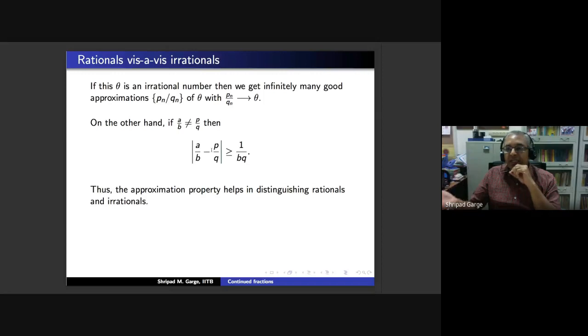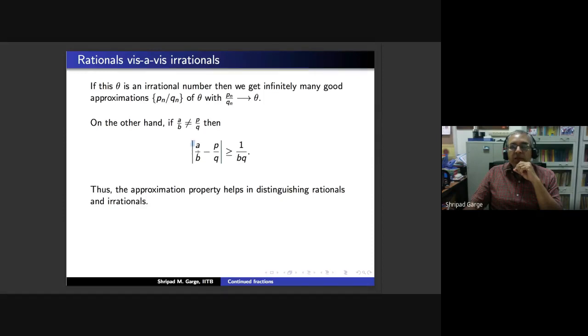If you have an integer which is either positive or negative, its modulus is at least 1. Therefore, the distance between any two such rationals is bigger than or equal to the reciprocal of the product of their denominators if you are writing them in the lowest form. And so we have this bigger than or equal to 1 upon BQ.